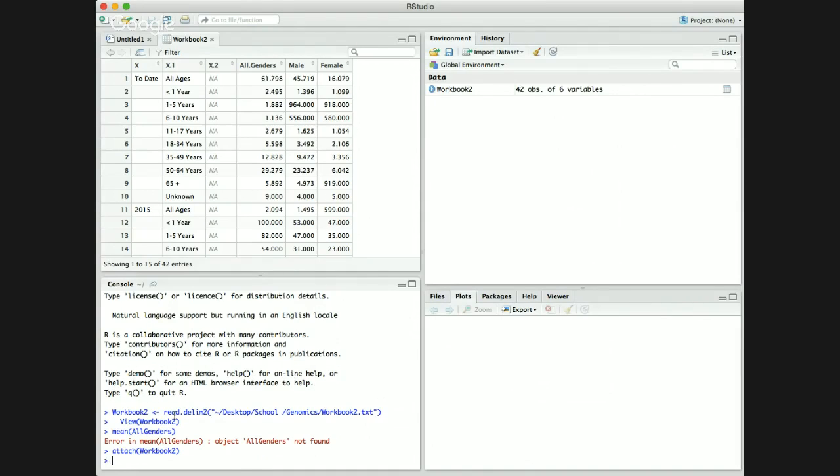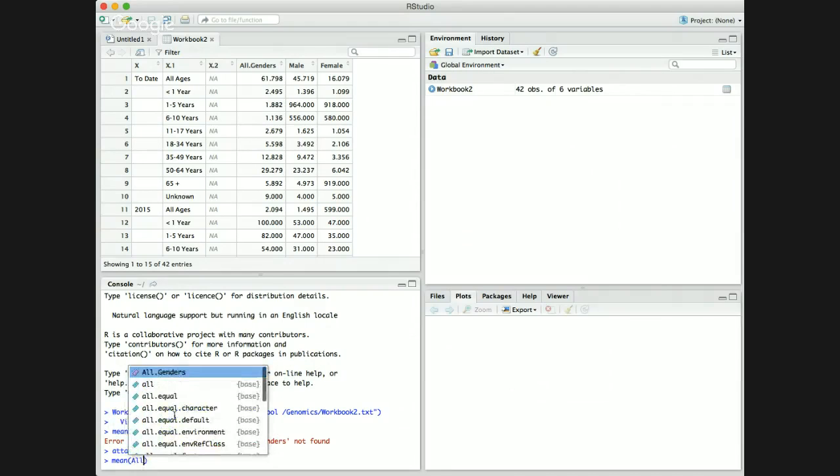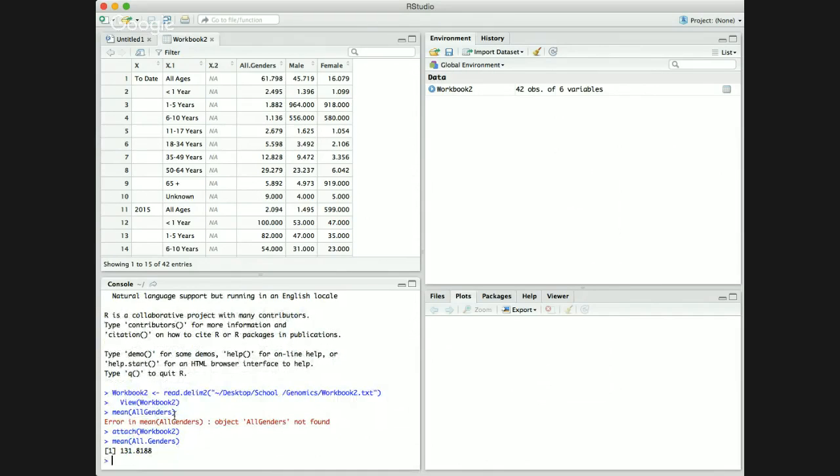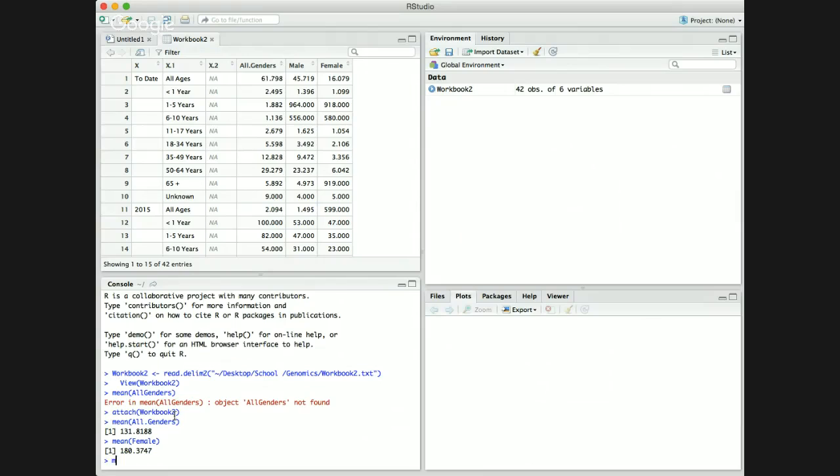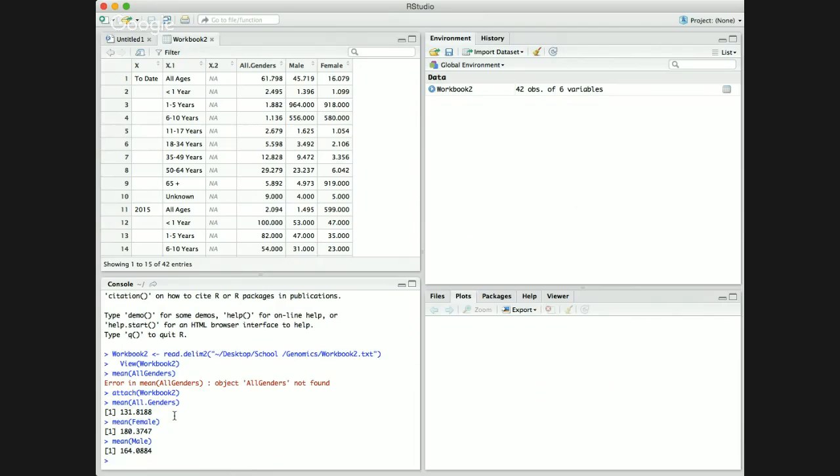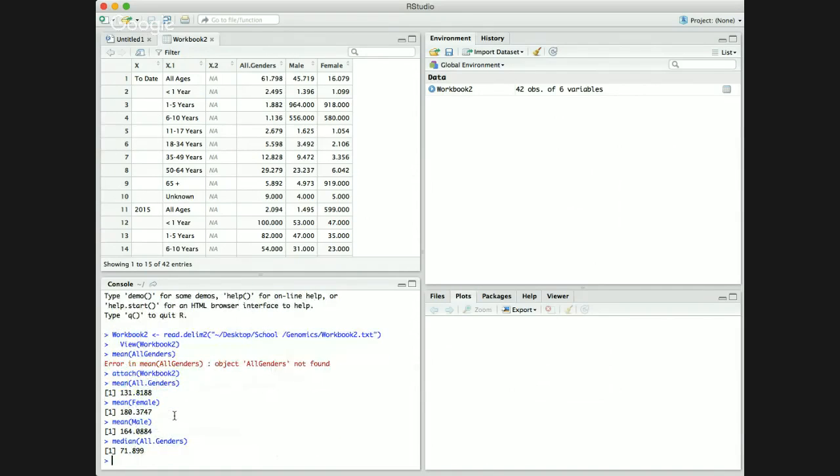So then I would do mean of all genders, and that gives my mean, which is 131.81. And then I would do the mean of female, and also the mean for male. After that, I did median. All genders was 71.89.